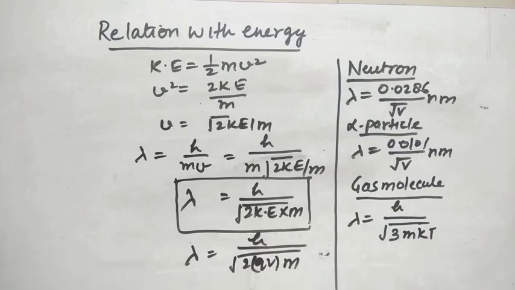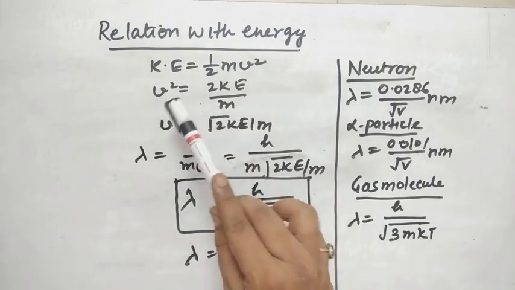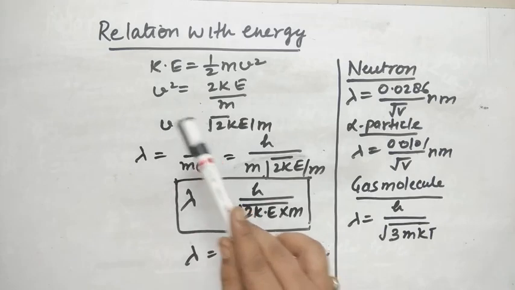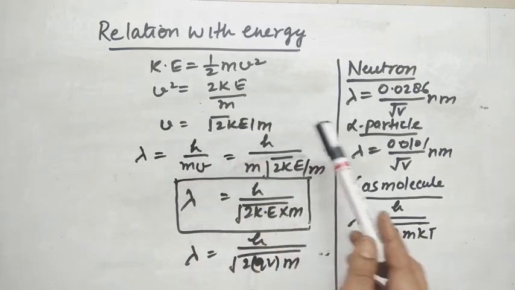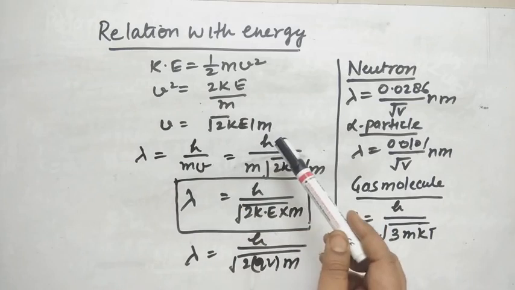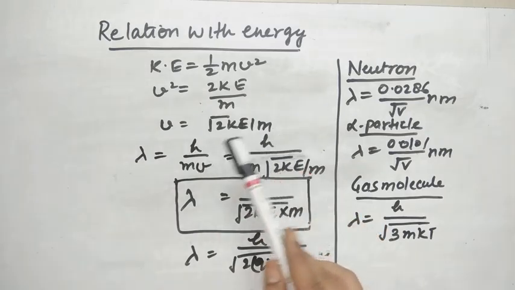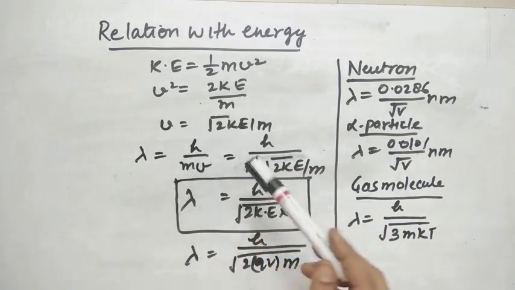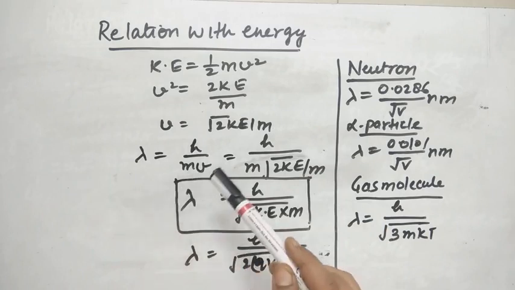Now student, we find the relation of the de Broglie wavelength with energy. Here we know that kinetic energy KE is equal to half mv square, so v square is equal to 2 KE upon m, which means v is equal to square root of 2 KE upon m. We put the value of velocity in the de Broglie equation, lambda is equal to h upon mv.